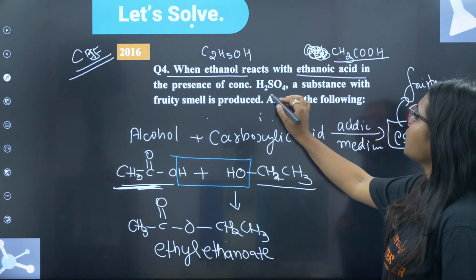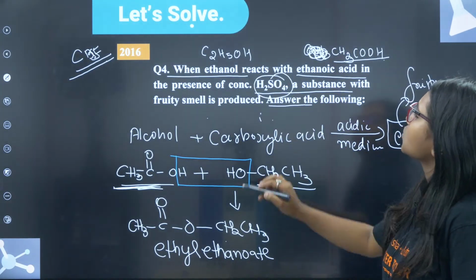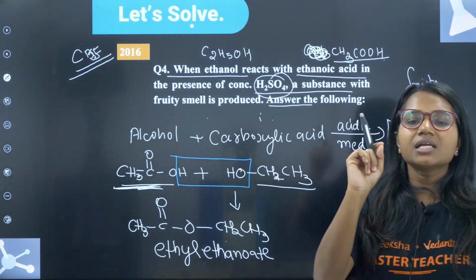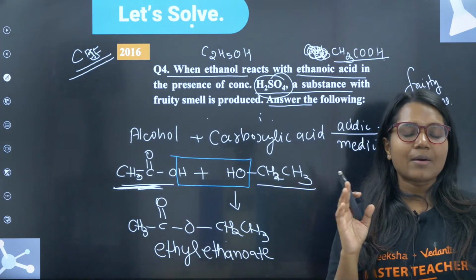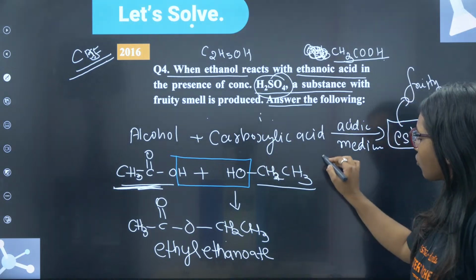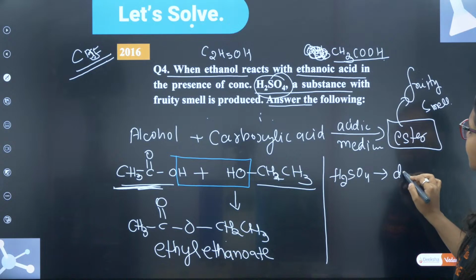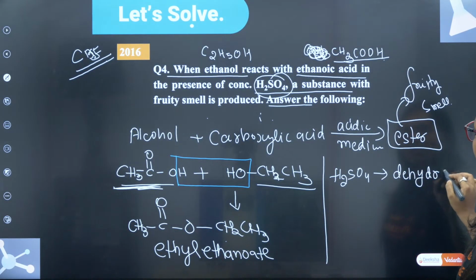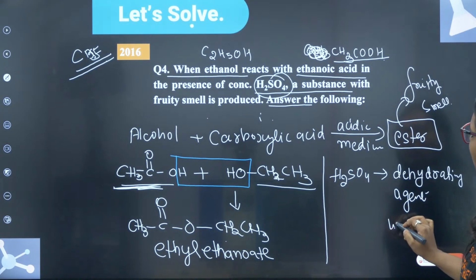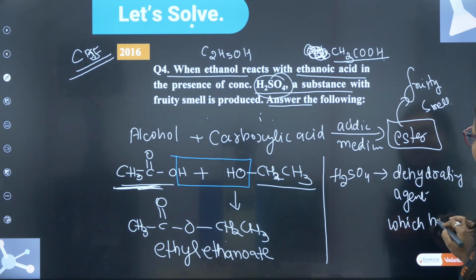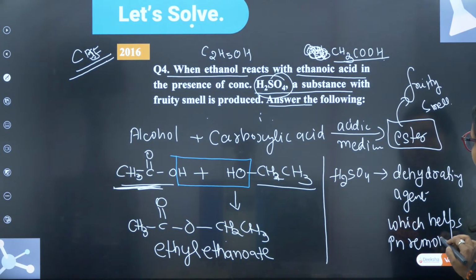Now next question. What is the use of H2SO4 in this question? Fruity smell. What is the use of H2SO4? This question can be asked in your exam. What is the use of H2SO4? So write down, H2SO4 is a dehydrating agent. What is the meaning of dehydrating? Which helps in removal of water.